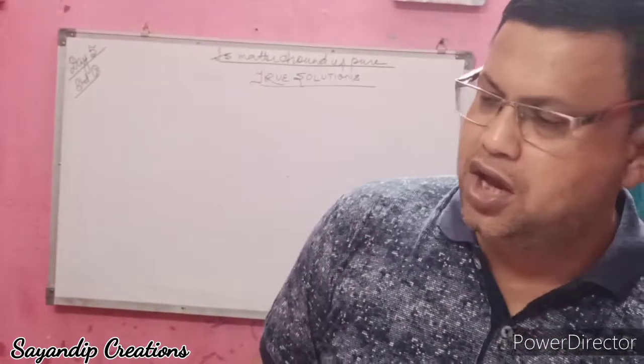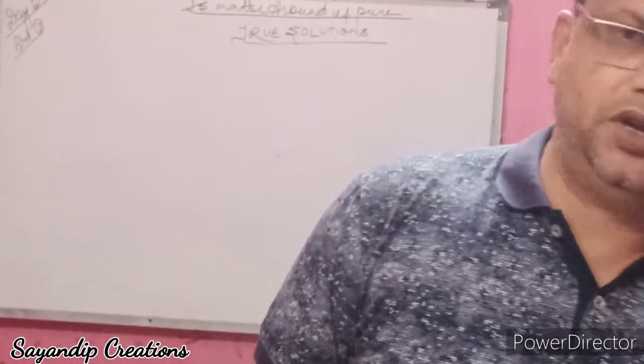Pure substances were classified into elements and compounds, and impure substances were classified into mixtures, which were further described as homogeneous and heterogeneous mixtures. Under homogeneous mixture came true solution, and under heterogeneous mixture came suspension and colloid.